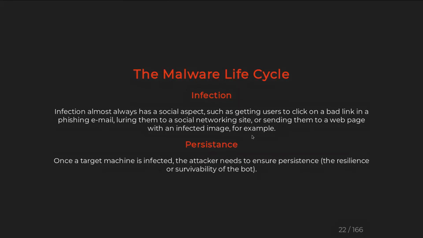Then comes persistence: the attacker ensures the persistence of this piece of software in the affected system, so that he can maintain communication and take whatever he needs.